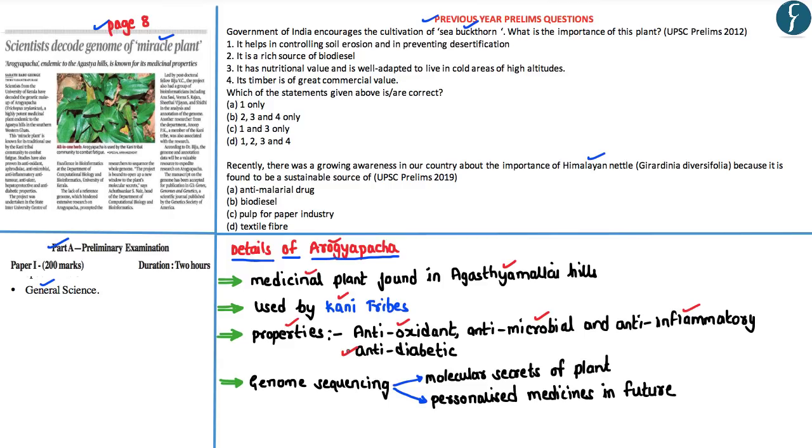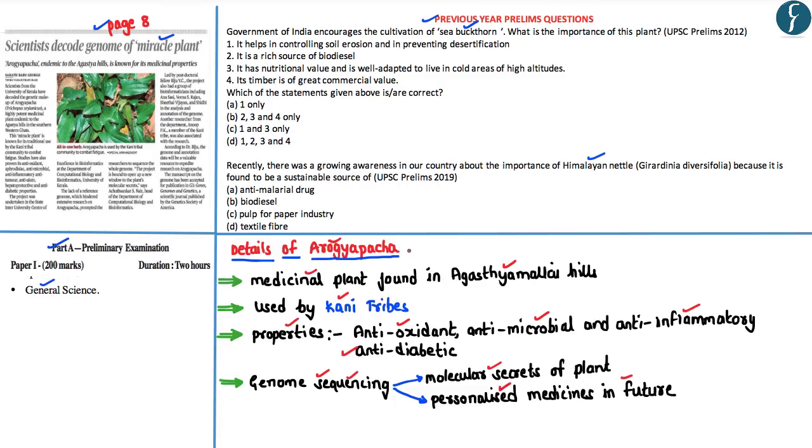And some of the studies have proved that this medicinal plant can also be used to treat diabetes. So this particular article has highlighted that the scientists in Kerala have recently carried out the genome sequencing of Arogyapacha. Now genome sequencing actually refers to the sequencing of an organism's chromosomal DNA as well as the DNA contained in mitochondria. So by undertaking the genome sequencing, we would be able to understand the molecular secrets associated with this particular medicinal plant, and in future we would be able to develop personalized medicines in order to treat various health conditions.